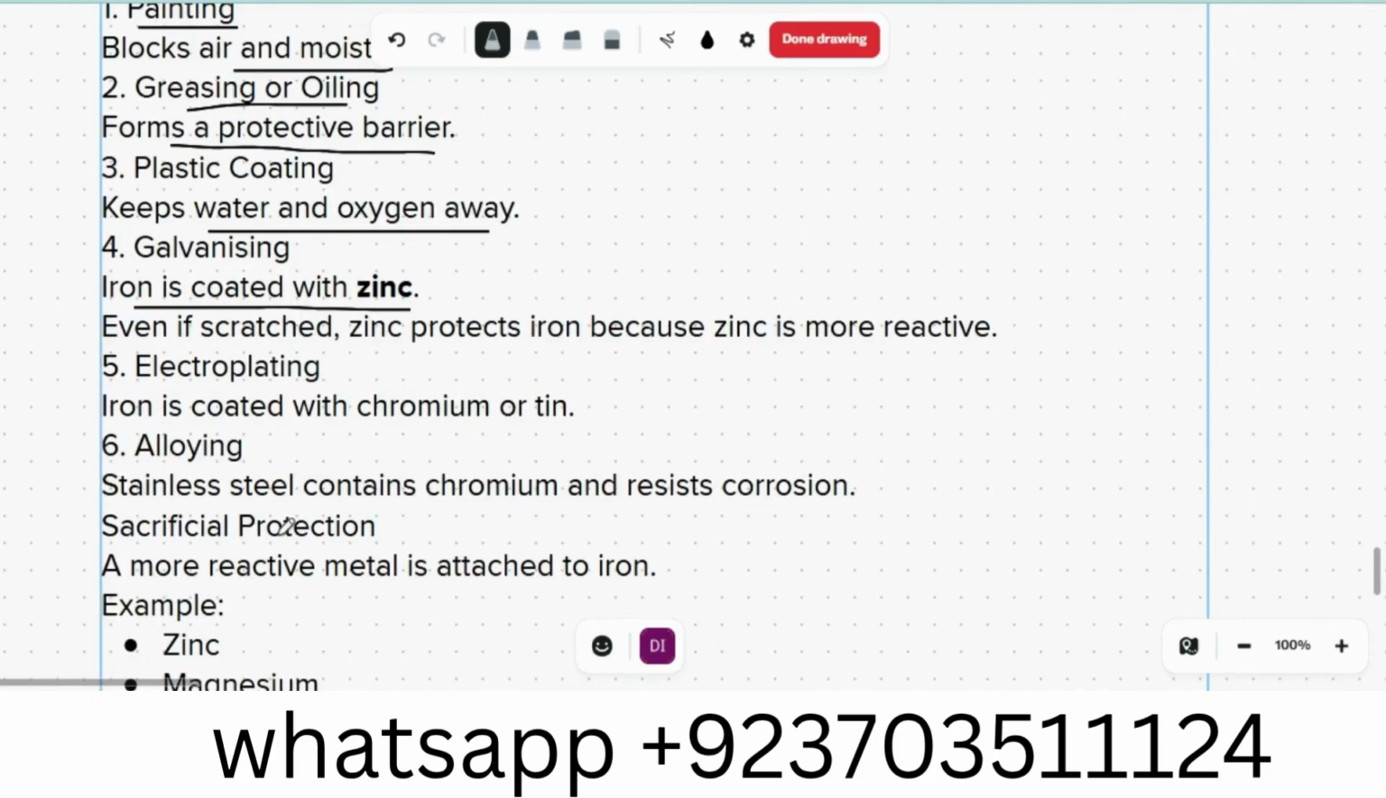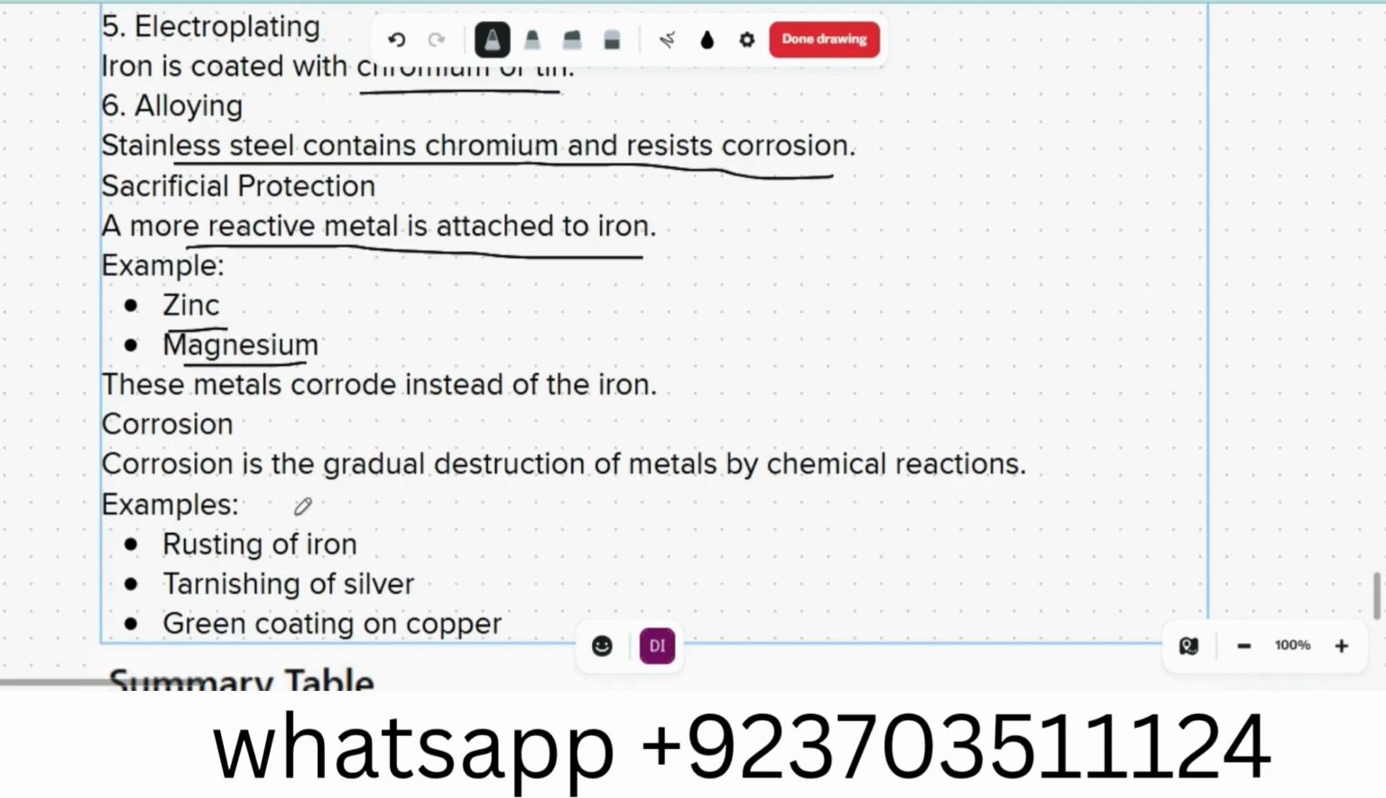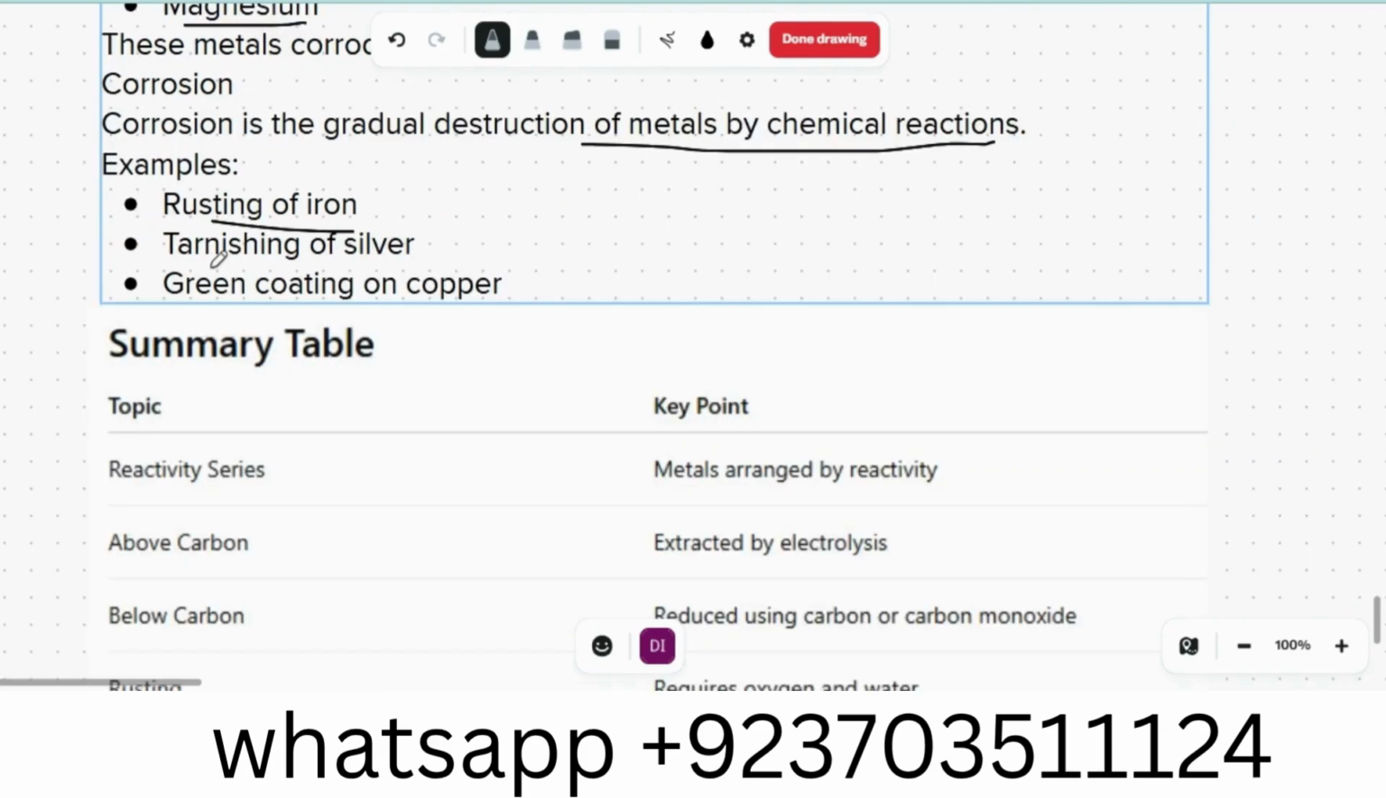Okay, we also use electroplating. Iron is coated with chromium or tin. Alloying: stainless steel contains chromium and resists corrosion. Sacrificial protection: a more reactive metal is attached to the iron, for example zinc and magnesium, that is done on big shipping vessels. The metal corrodes instead of iron. Corrosion is a gradual destruction of metal by chemical reaction: rusting of iron, tarnishing of silver, green coating on copper.